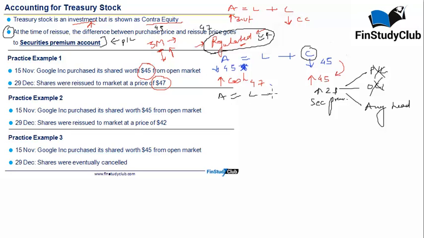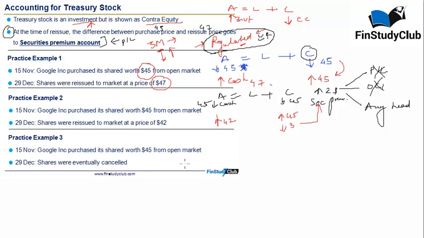A is equal to L plus C. Your share has been purchased worth 45, so your cash goes down worth 45, and so is the deduction in the capital. Now, since you have issued it at 42, cash will go in the system 42, the deduction will cease, and there is a loss of 3, which will again go down to the securities premium account.